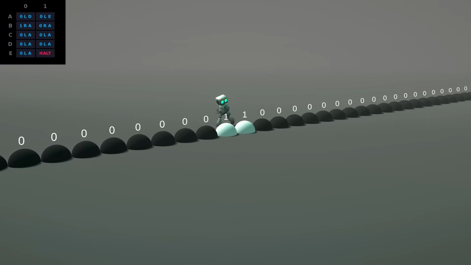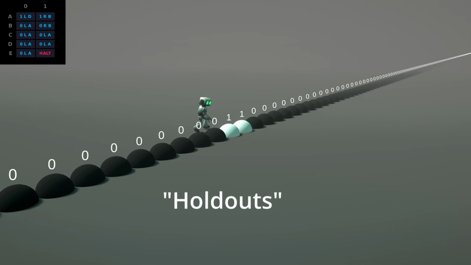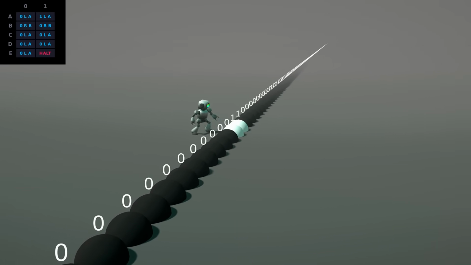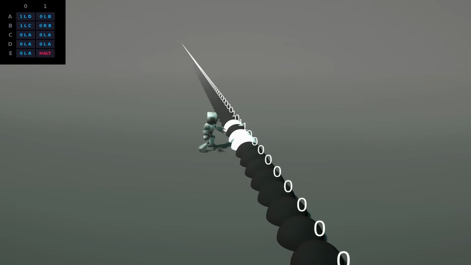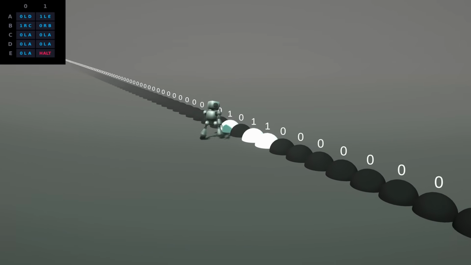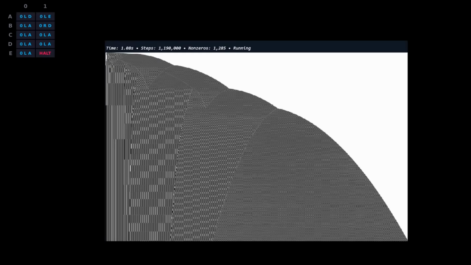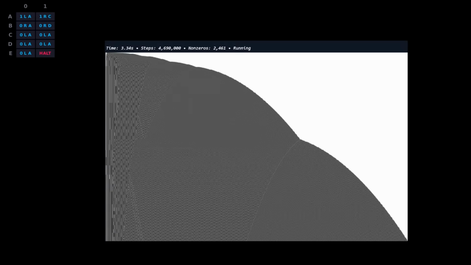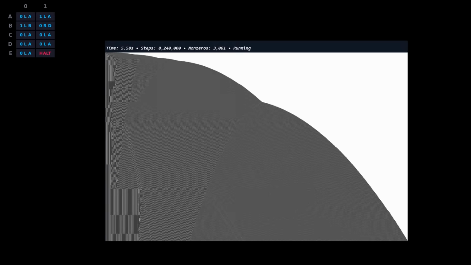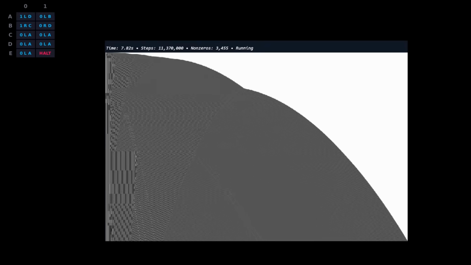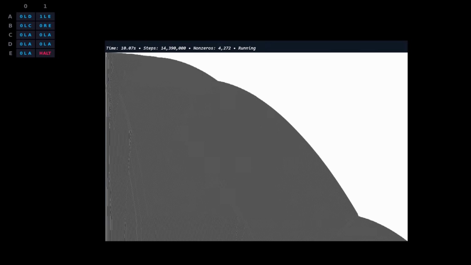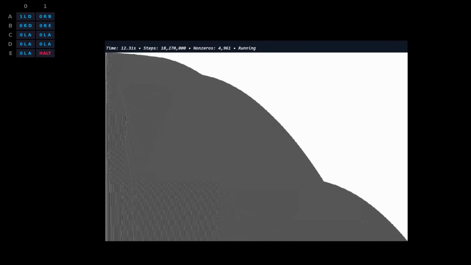These filters cleared millions of candidates, but they couldn't catch the holdouts. These were chaotic machines that didn't just loop, they grew, creating patterns that looked like they were actually calculating something. This is the space-time diagram for Skeleton 1. It takes 8 billion steps just to complete a single cycle. But notice it doesn't return to the exact same spot. It's a translated cycler. The pattern repeats, but it's shifted across the tape. Because the tape is infinite, it will just keep marching forever.